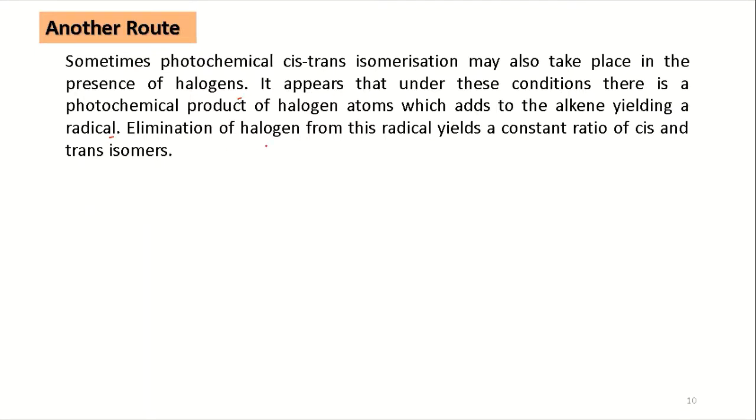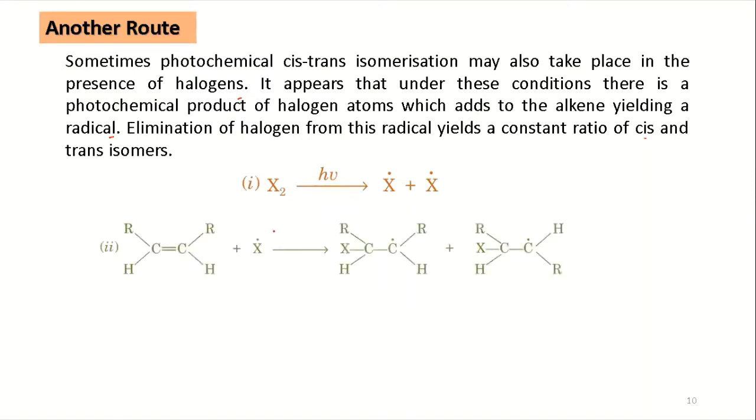Elimination of halogen from this radical yields a constant ratio of cis and trans isomers. So the halogen is cleaved to its radical atoms, and then this gets added to the alkene. So you have the addition and generation of the radical.